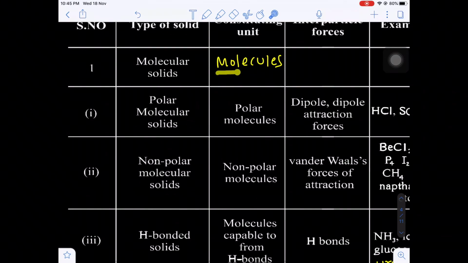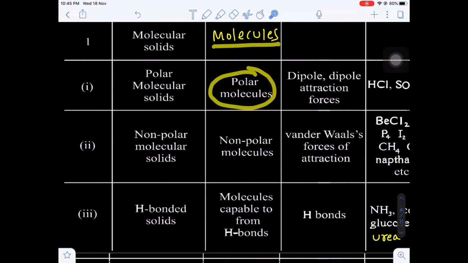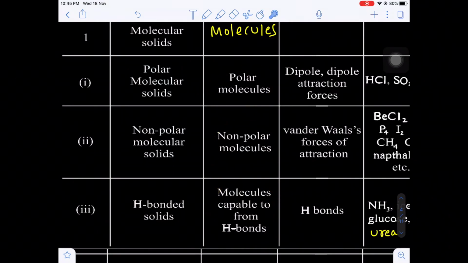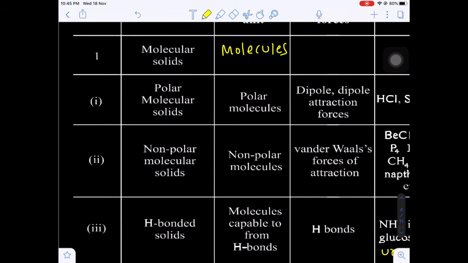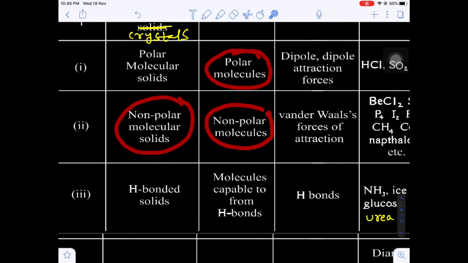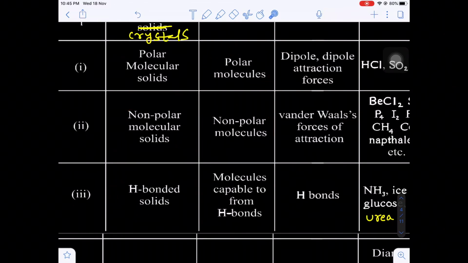Now here there are different types of molecules: polar molecules, non-polar molecules, and molecules which possess hydrogen bonding. So again, the molecular solids are molecular crystals. Molecular crystals are again categorized into 3 types. What are those? Number 1, polar molecular solids, because the constituent particle will be the polar molecule. Next, non-polar molecular solids, because the constituent particle will be the non-polar molecule. And hydrogen bonded crystalline solids. Are you getting my points? Here the molecules are capable of forming hydrogen bonding.